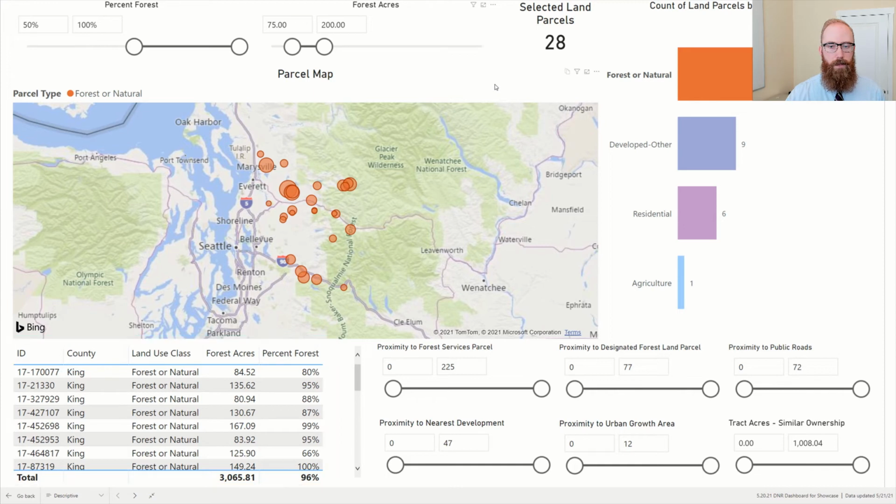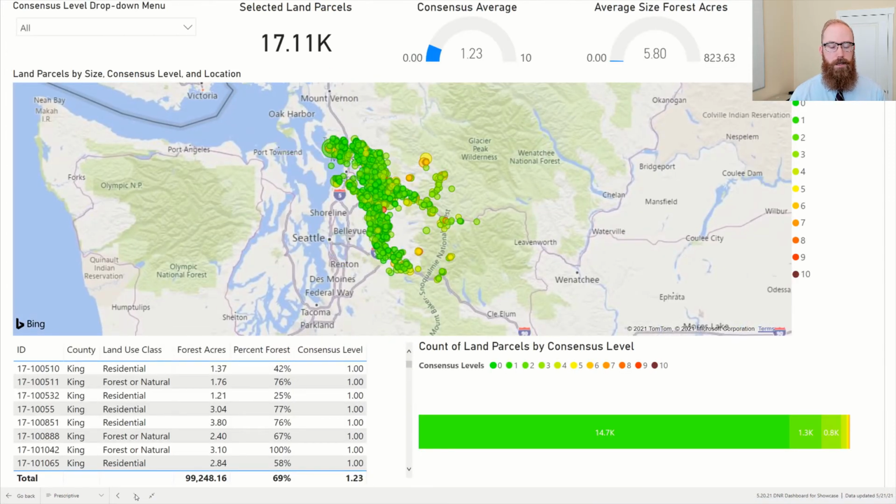We will now move on to the prescriptive view of this dashboard, which helps us understand the conversion risk of each parcel, which is based on a consensus score from our model. Our model uses several classification techniques that each determine whether they believe a parcel will be converted. These individual decisions are added together and presented on a scale of 0 to 10. 0 indicating no individual classification methods expect a parcel in question be converted, and a 10, which indicates all models think the parcel will be converted to non-forest land.